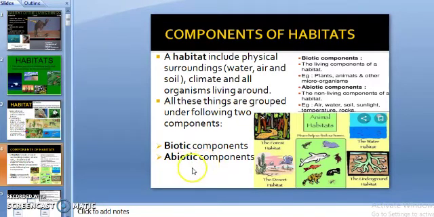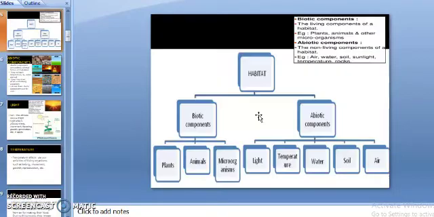Abiotic components are the physical components and biotic components are the living components. So the living components means we are talking about biotic components like plants, animals and other microorganisms which are living components. Abiotic components means we are talking about air, water, soil, sunlight, temperature, rocks.